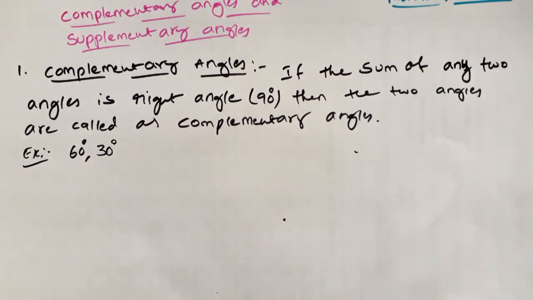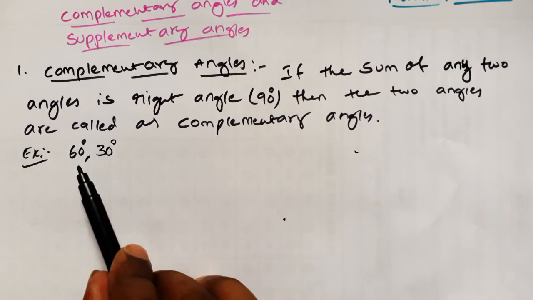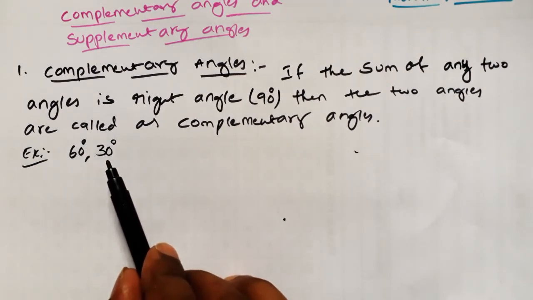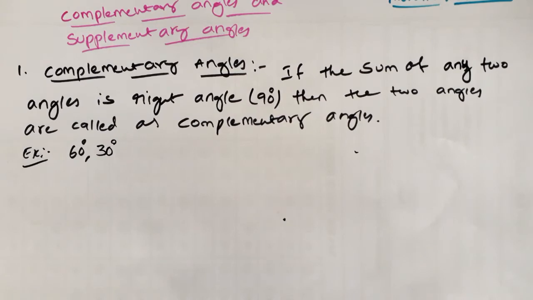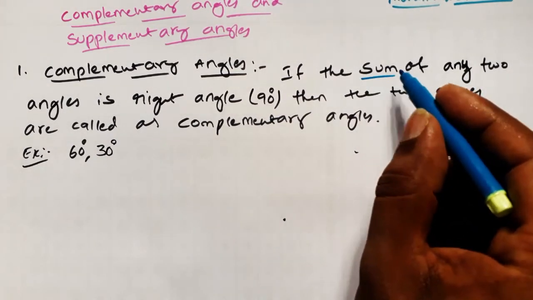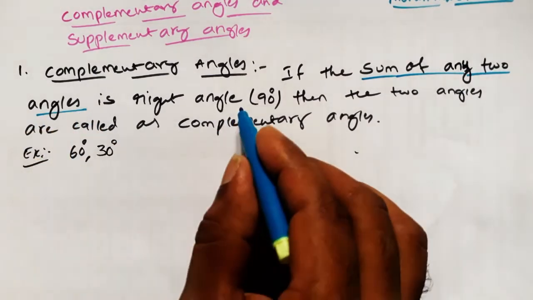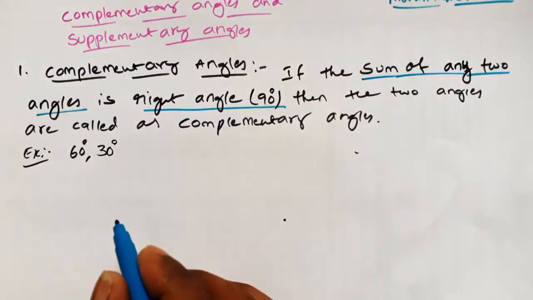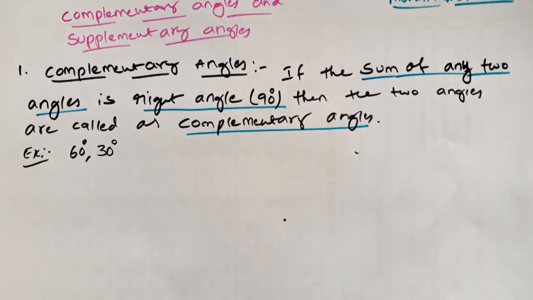Now these two angles are called as complementary angles. Why? Because the sum of these two angles we will get 90 degrees. Observe here, the sum of any two angles, how much we have to get? We have to get 90 degrees. Then it is called as complementary angles.